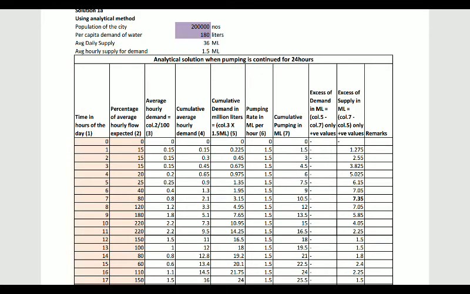So now if we are going to design the pumping segment, that is not the scope of this lecture period, but if we are trying to design a pumping segment, then we have to take 1.5 million liter as our requirement, because the pumps are only supplying 1.5 million liter per hour. Now what the capacity of the tank might be, that will come through this problem.